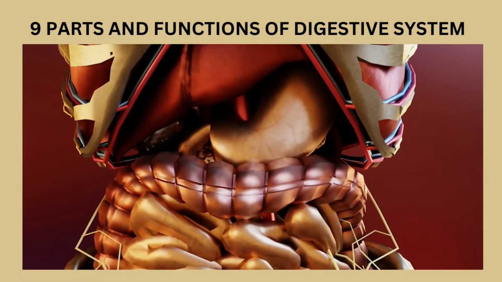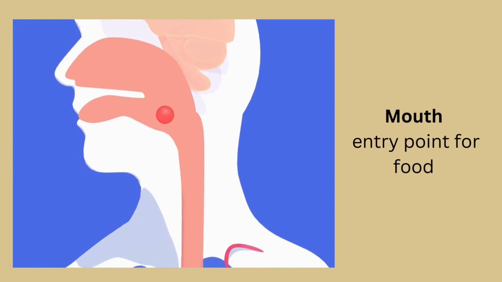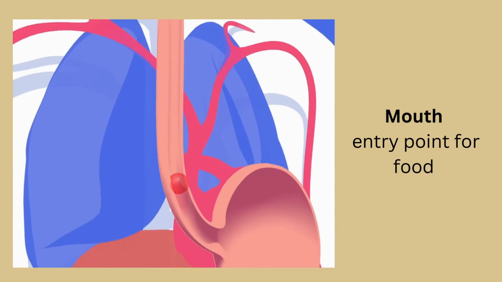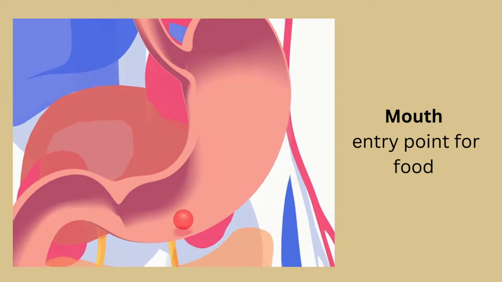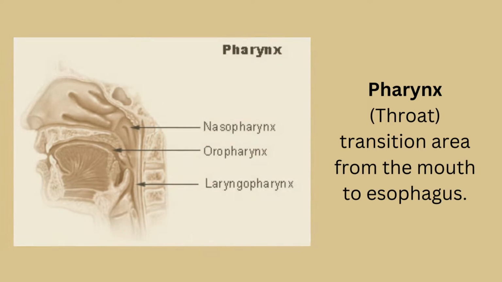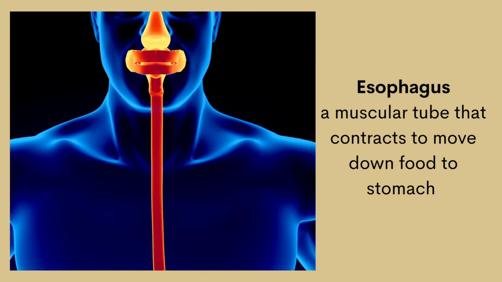Parts of the digestive system and its functions. The teeth break down food for easy swallowing, and the tongue pushes it toward the salivary glands, which lubricate our mouth, help us swallow, and aid in digestion. Next is the pharynx, which is also called the throat. It is the passageway that connects the mouth and esophagus. The esophagus carries food and liquid from our mouth to our stomach.